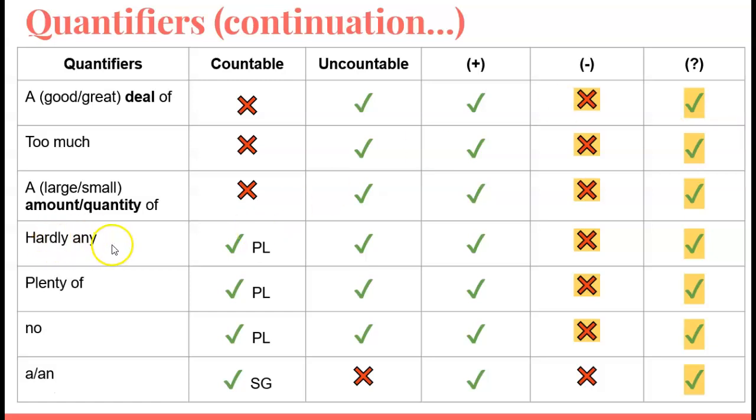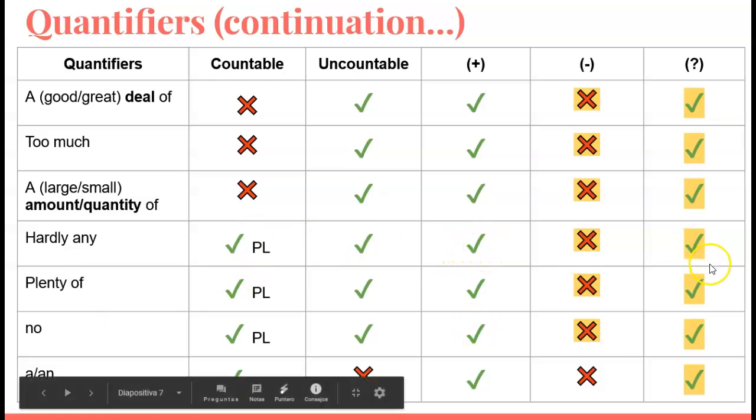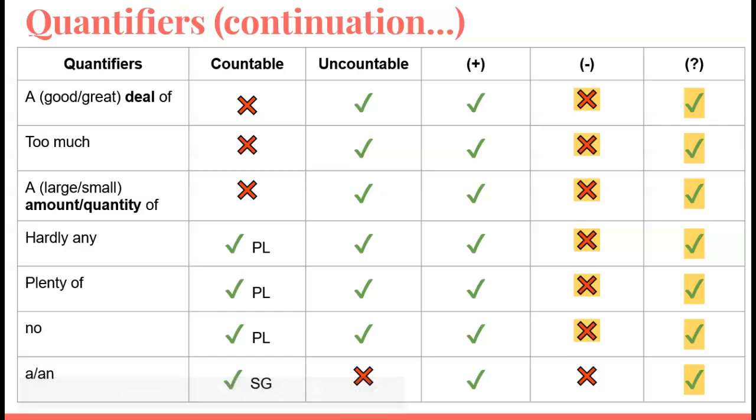Then we use hardly any, plenty of, and no with both countable and uncountable nouns. The same thing, we mostly use them with affirmative sentences and questions. Sometimes, well, no, you will never use it with negative sentences, but plenty of and hardly any, this can be used with negative.